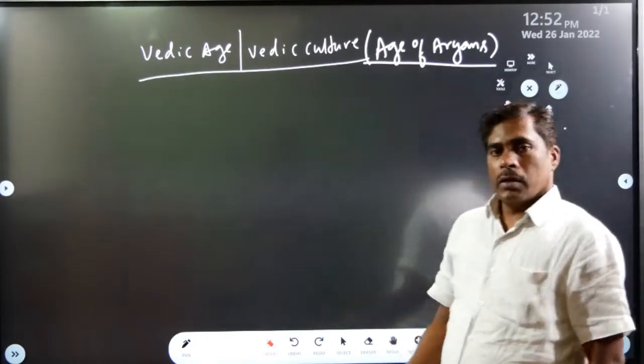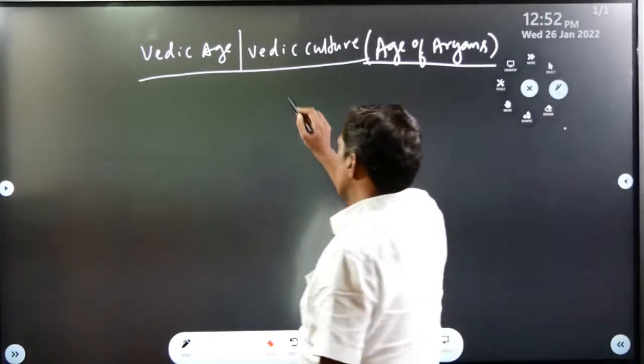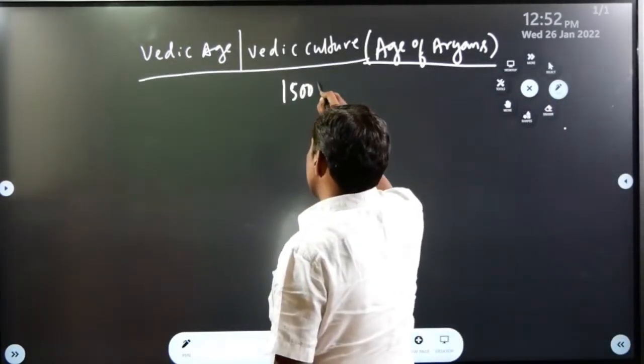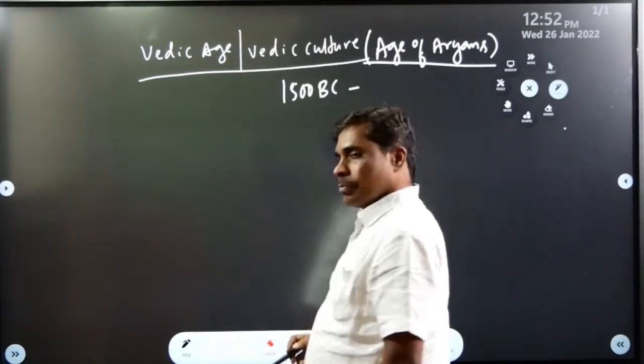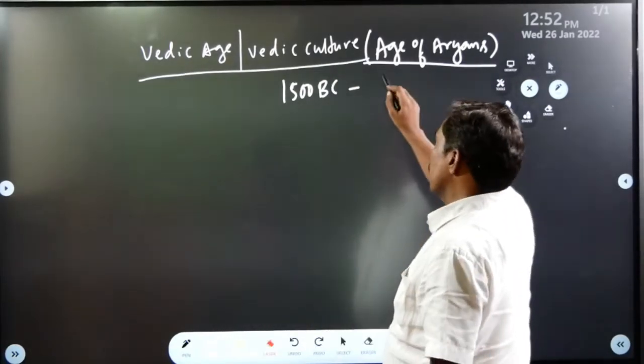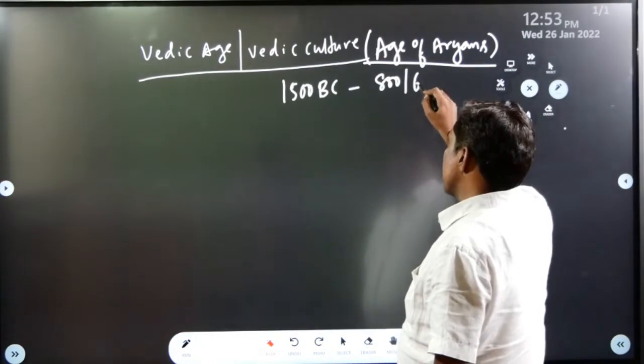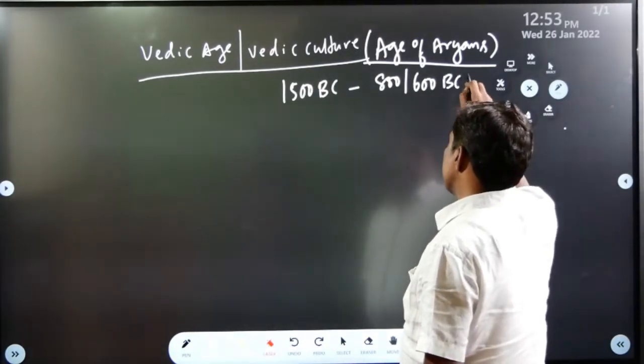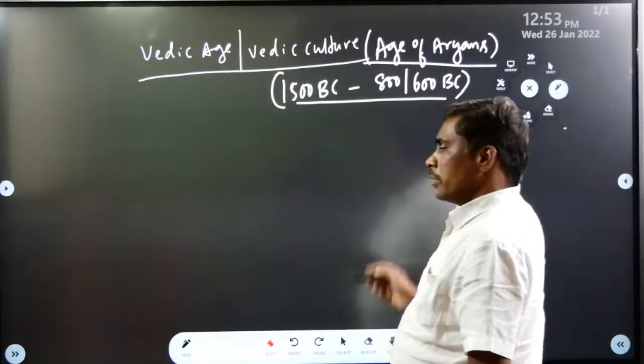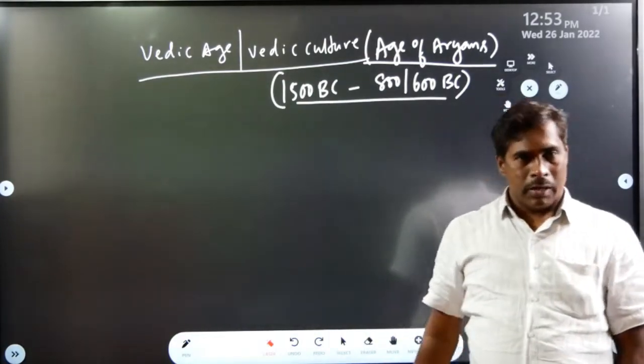See, this age starts from 1500 BC, BC means before Christ, to 800 or 600 BC. This is the span of Vedic age.